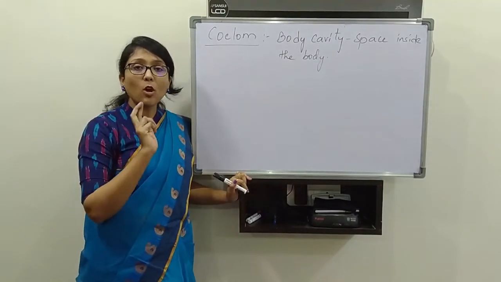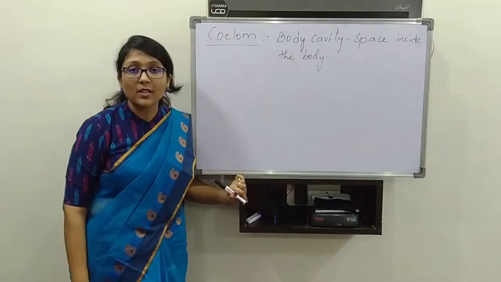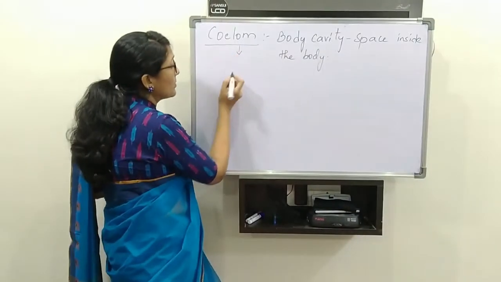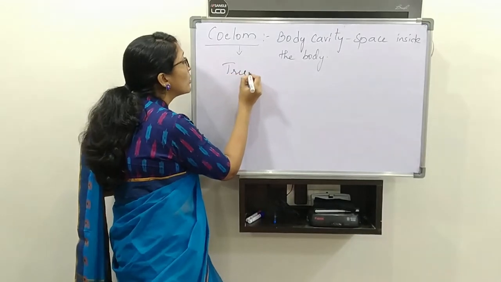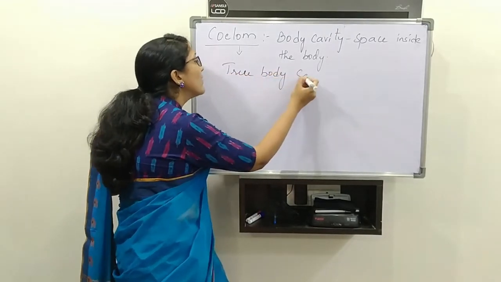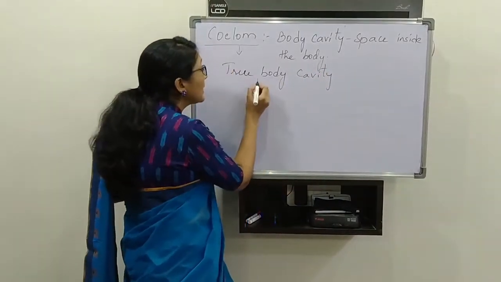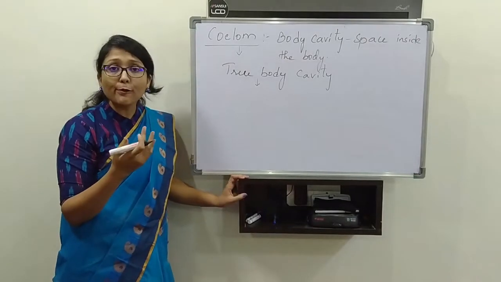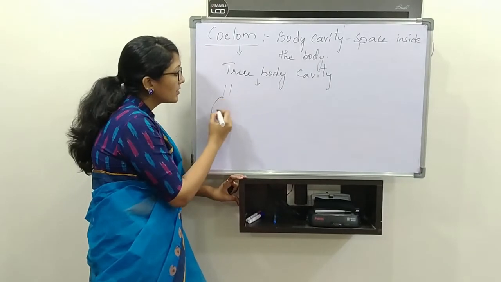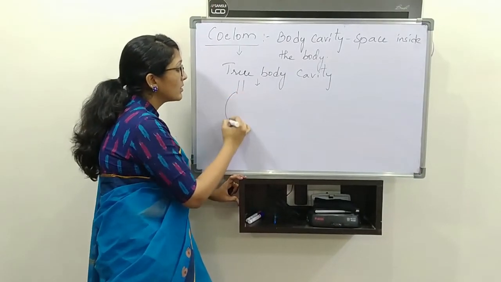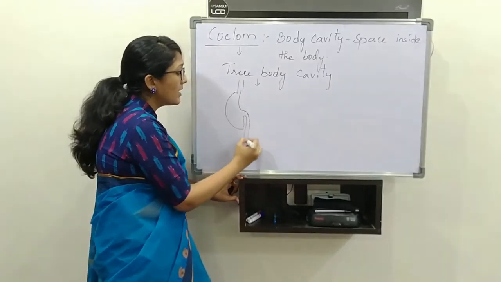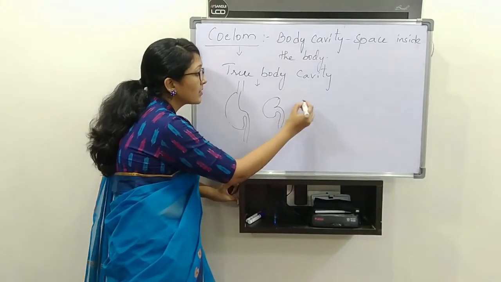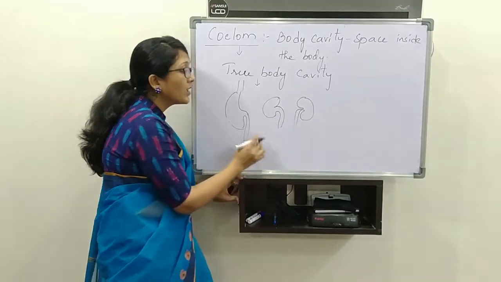So the previous topic is also somewhere related to coelom formation. How? Because coelom is nothing but a true body cavity. Why is it called a true body cavity? Inside the organs also we have some space. If you take the stomach, it has space. If you take the kidneys, they also have space.